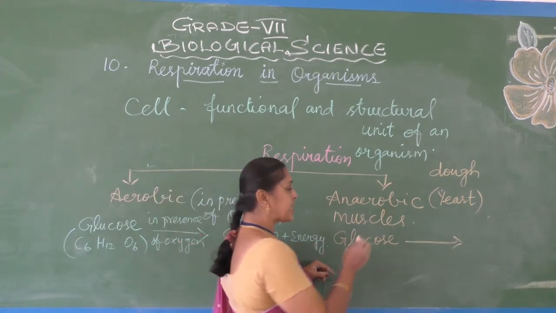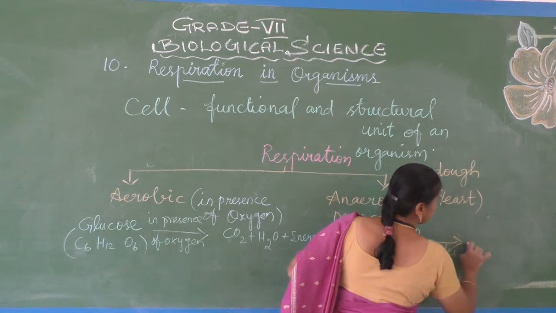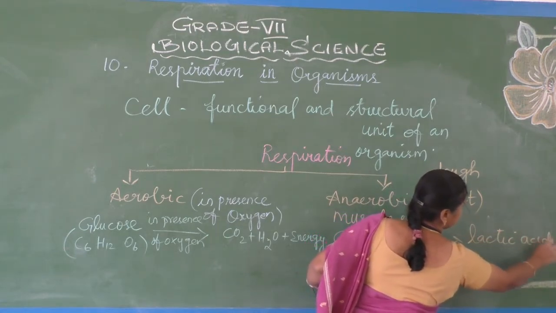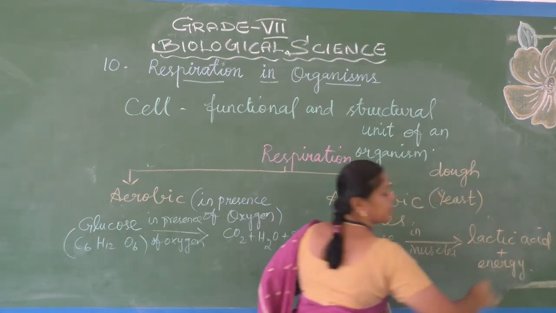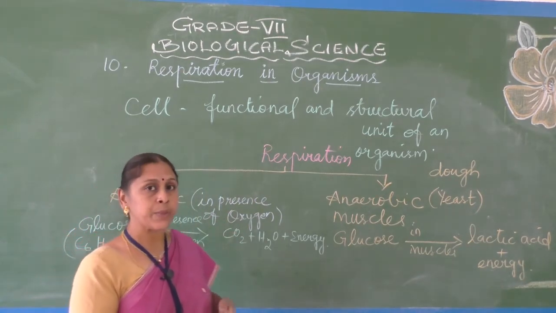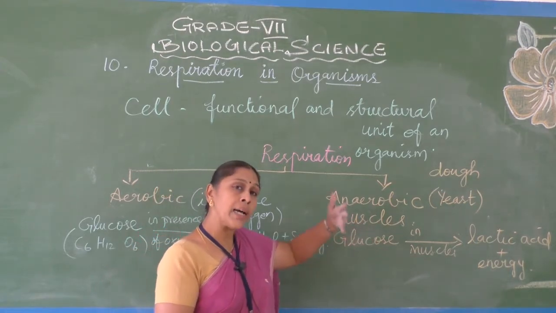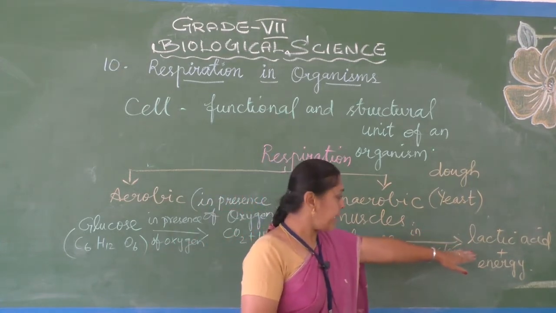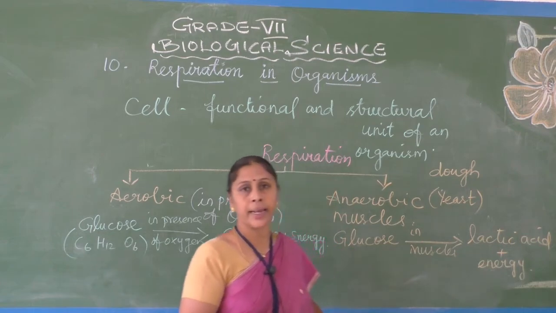So glucose in muscles will produce lactic acid plus energy. So in muscles, anaerobic respiration will take place. That means the glucose will be partially broken down in muscles, and it forms lactic acid and releases energy.